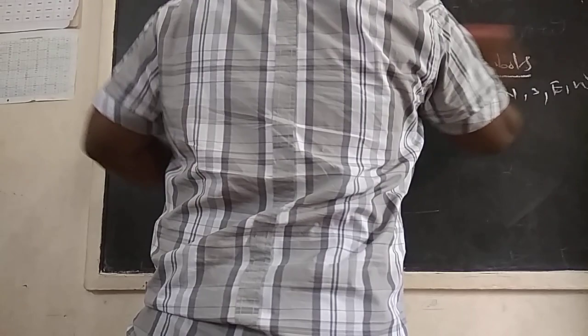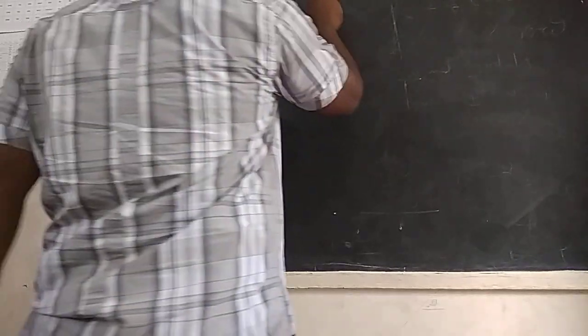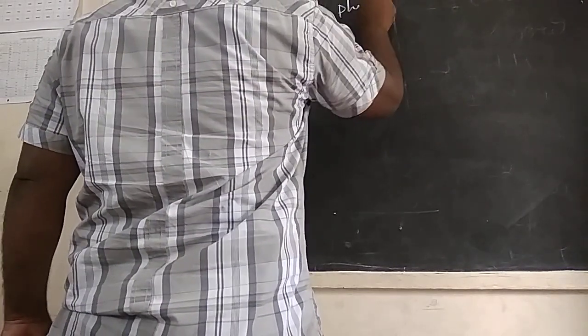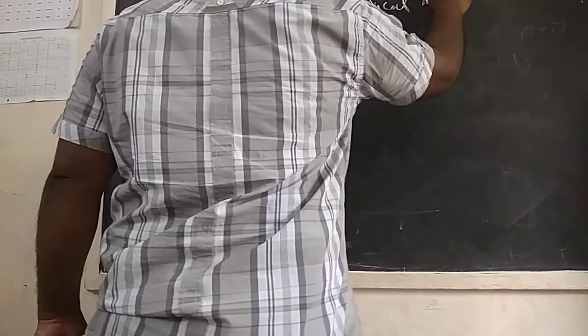Next, I want to tell you about the major kinds of maps. First one, physical map. What is a physical map, children? Last time I told you, no? Yes, very good.